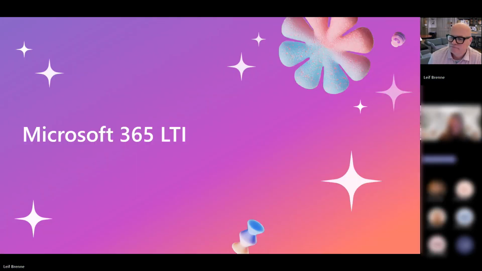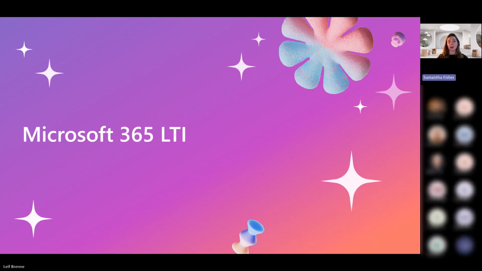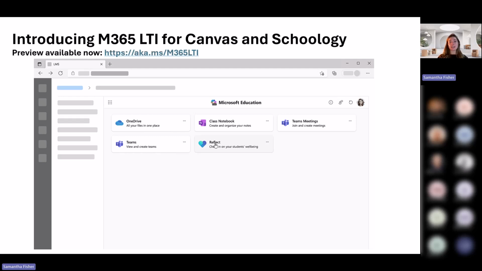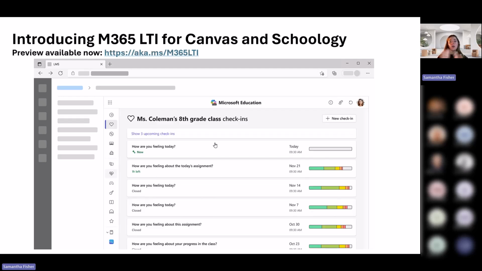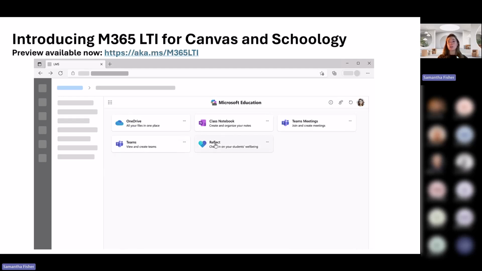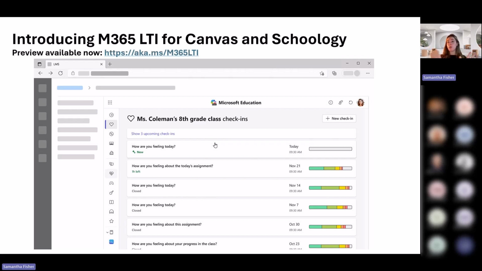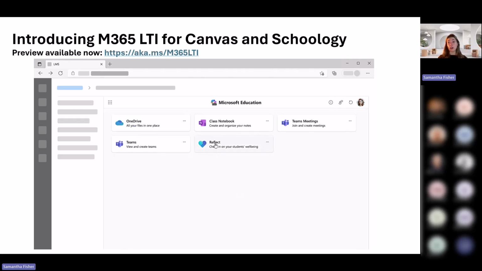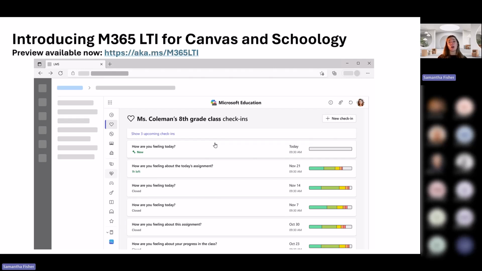Hi, everybody. I'm Samantha, and I'm really excited to talk to you about our new Microsoft Education LTI. If you don't know what LTI is, that's Learning Tools Interoperability. It basically means a tool that can integrate with your learning management system. So if you have a learning management system like Canvas or Schoology or Blackboard or Moodle or D2L Brightspace or any other LTI 1.3 LTI Advantage compliant learning management system, you can now use all of the Microsoft Education tools right within one app, within one experience.